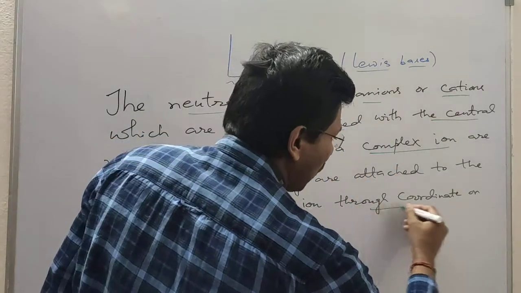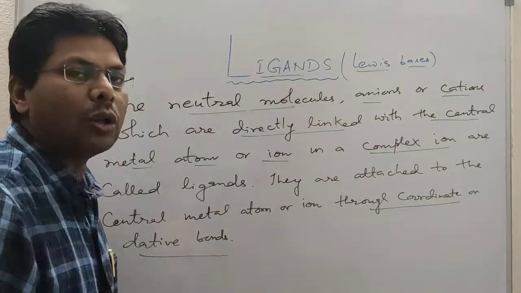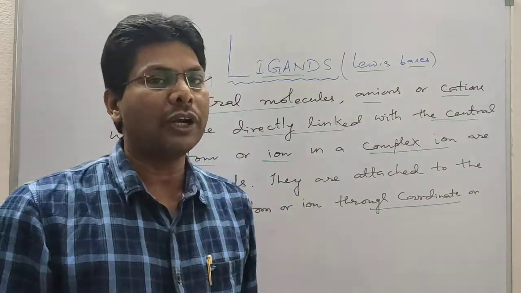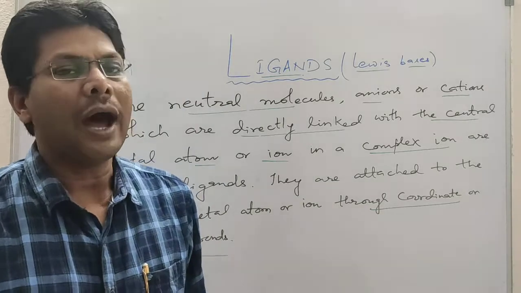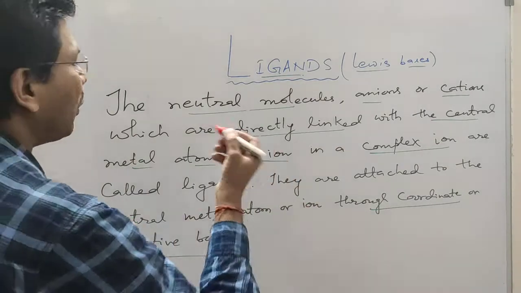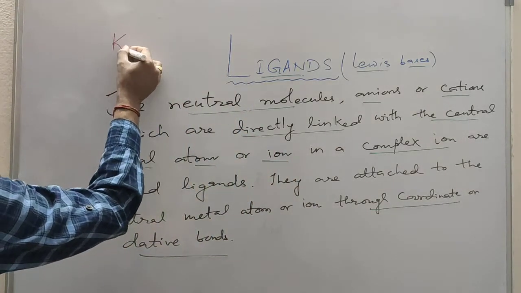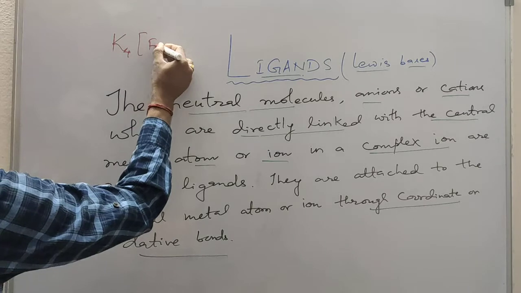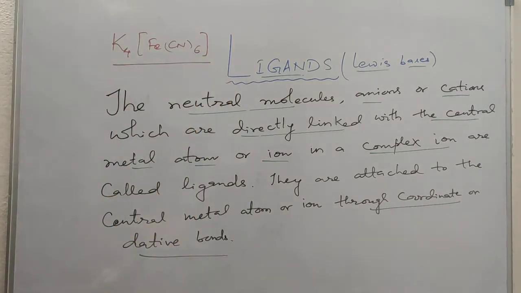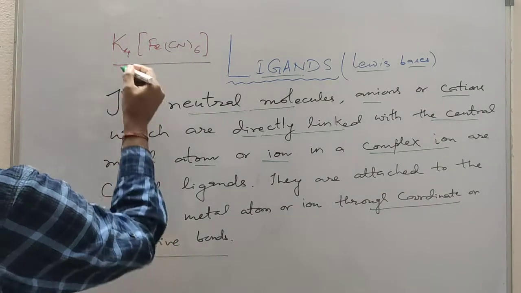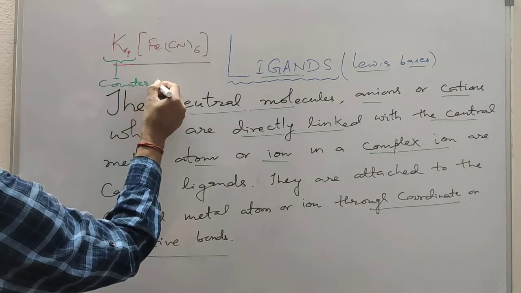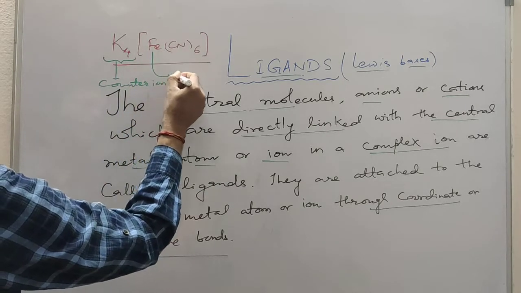And they are attached through a coordinate bond, also called a dative bond. So the ligands are bonded to the central metal atom or ion by a coordinate or dative bond. Suppose we see the example of K4[Fe(CN)6]. In this complex compound, this is the counter ion, and this is the central metal atom or ion.